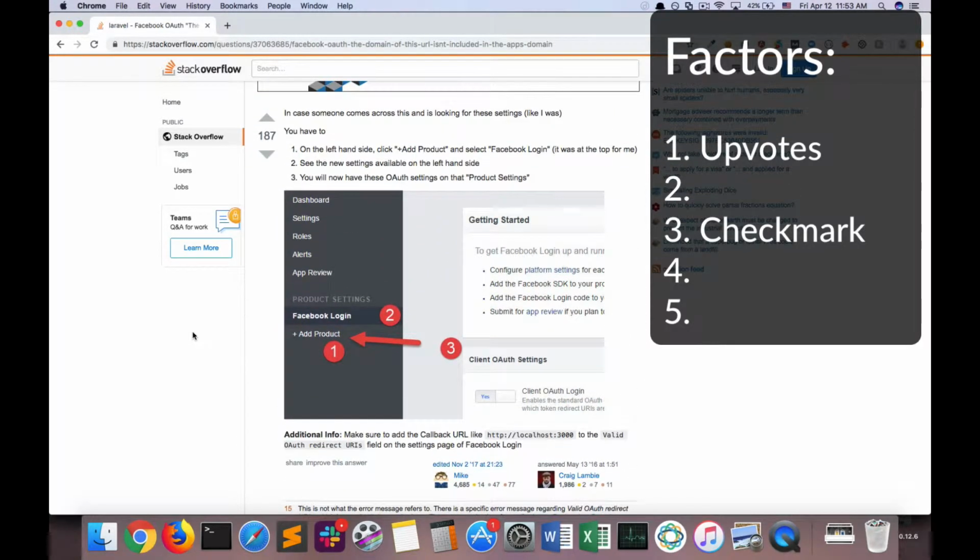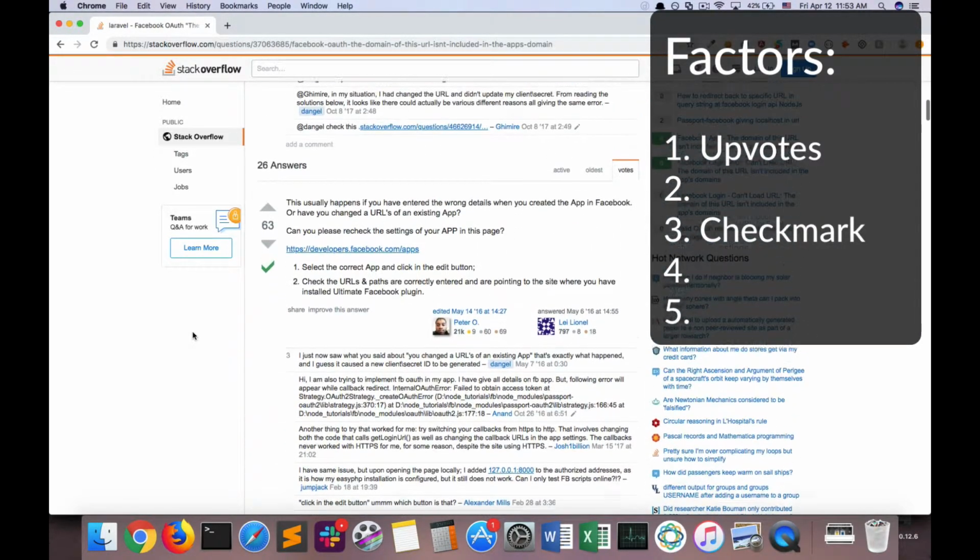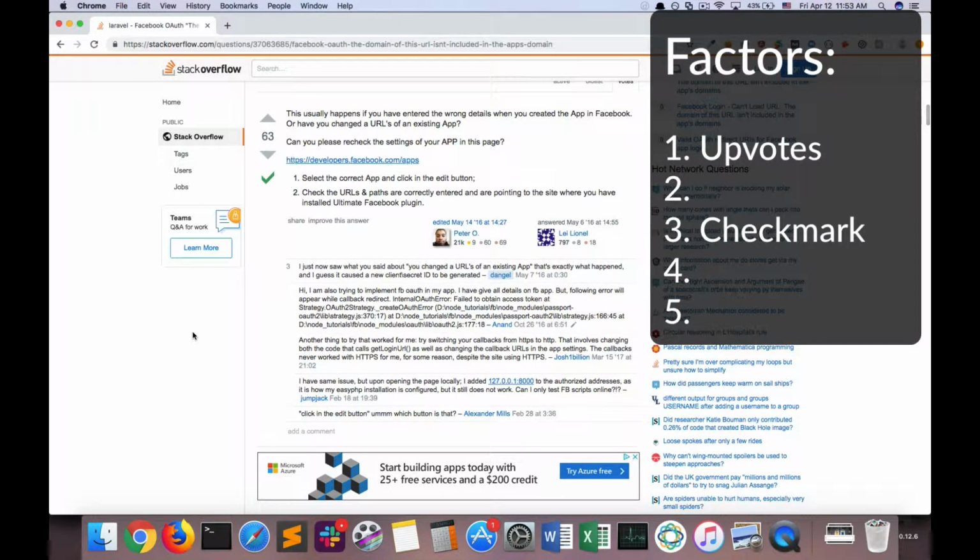The factor of upvotes is a very weighty factor. So the checkmark is definitely important, but I would actually say that the upvotes is more important. And why is that? Because the upvotes is the approval by the general community. It's the number of people who think that this is the correct answer.